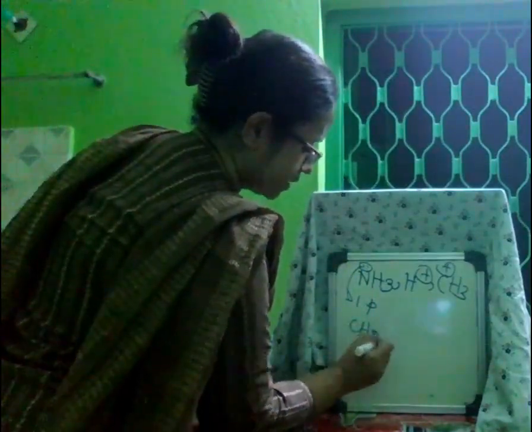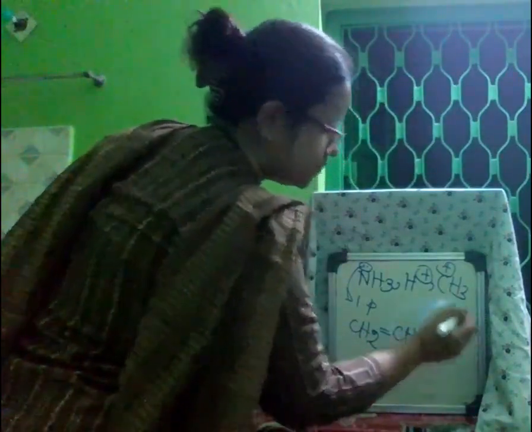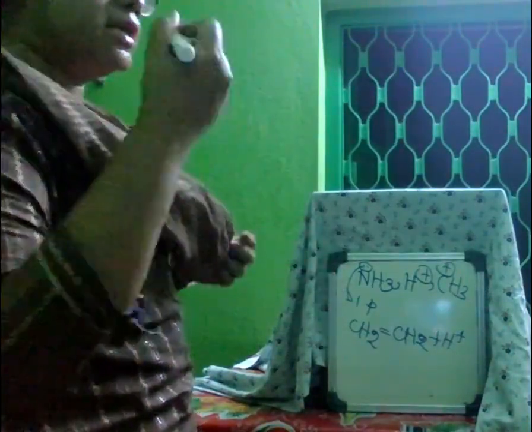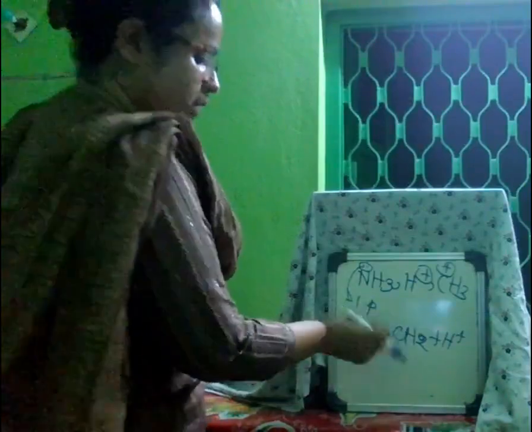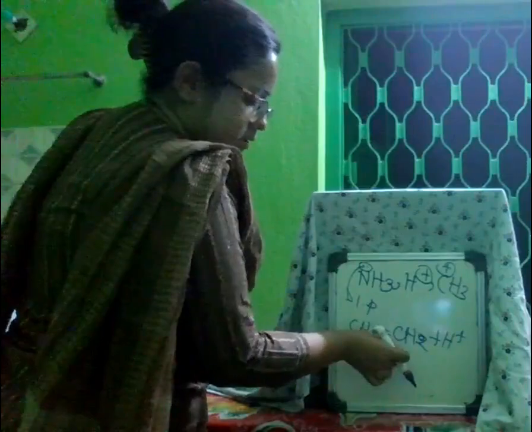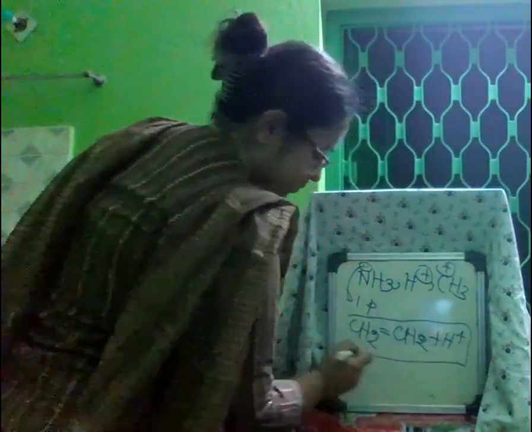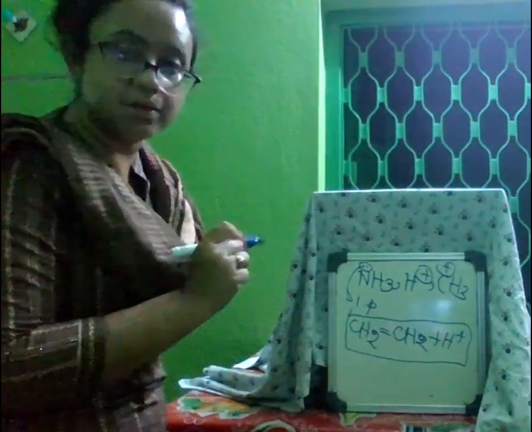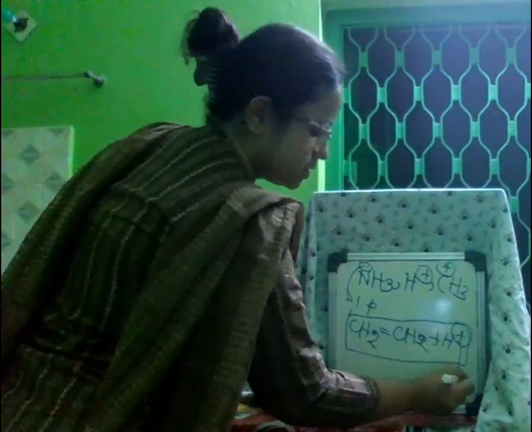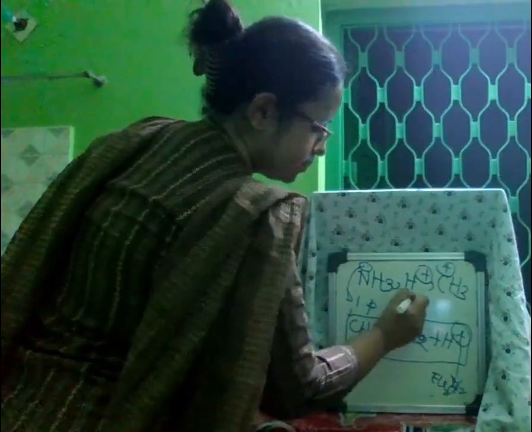Another example we can take. This is just a type of question that may come. It is an easy type. If you go to any book or module, any exercise, you will get many questions. See, there is a double bond, CH2 double bond CH2, and H plus. Now can you tell me what is nucleophile and what is electrophile? The positive charge is the electrophile and this is the nucleophile.